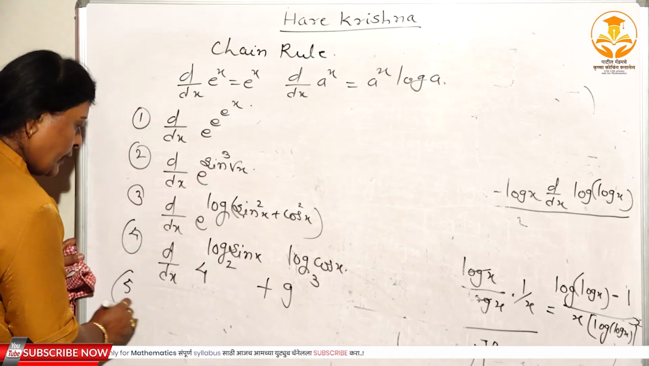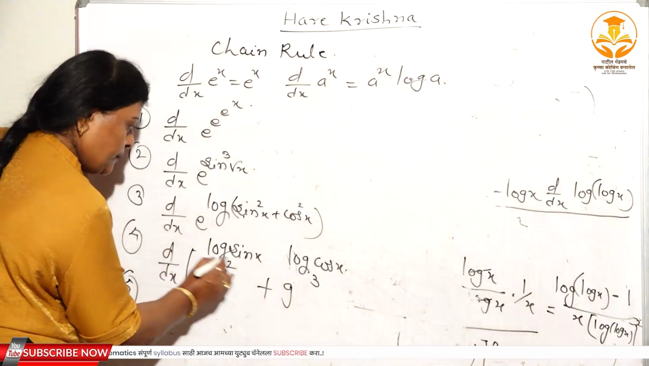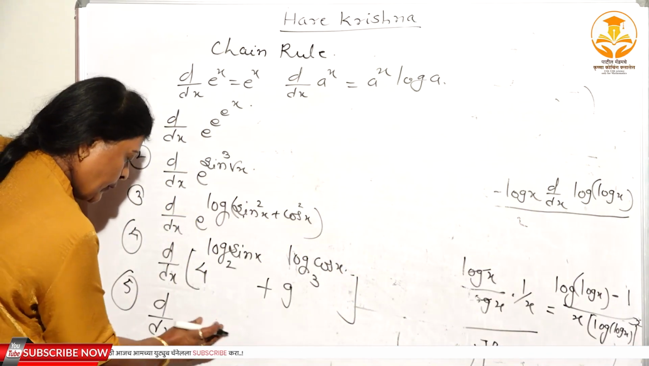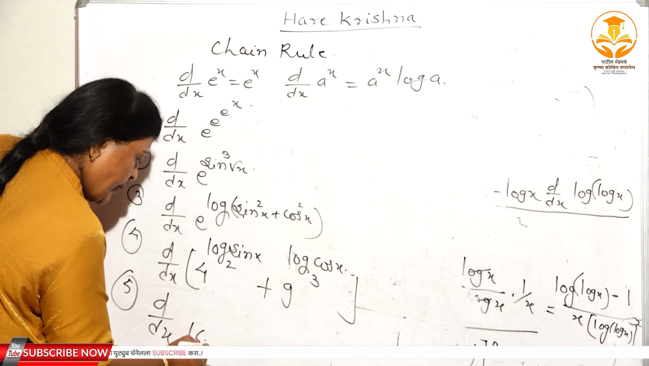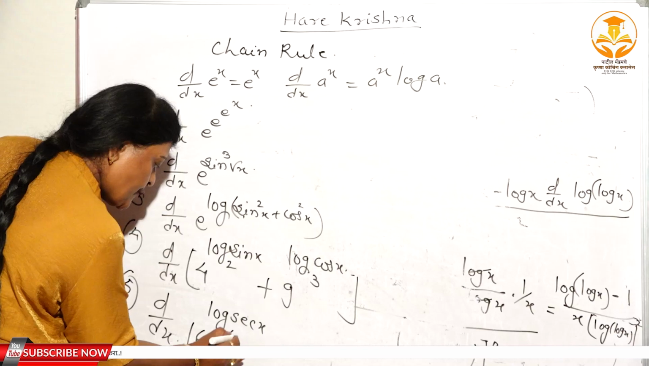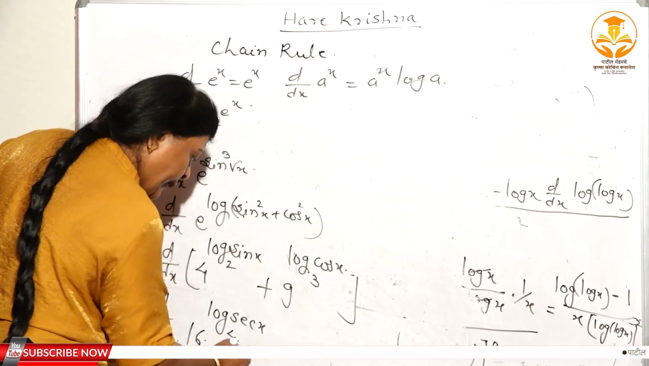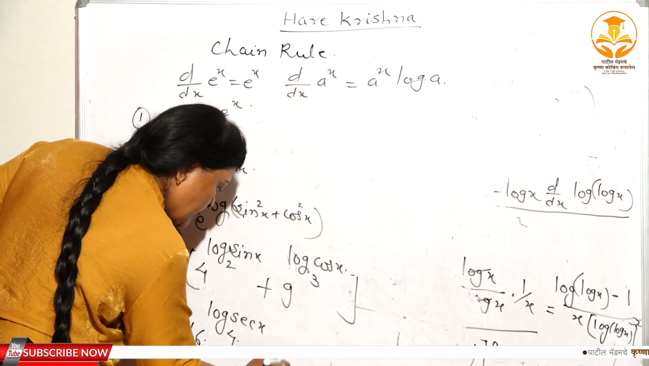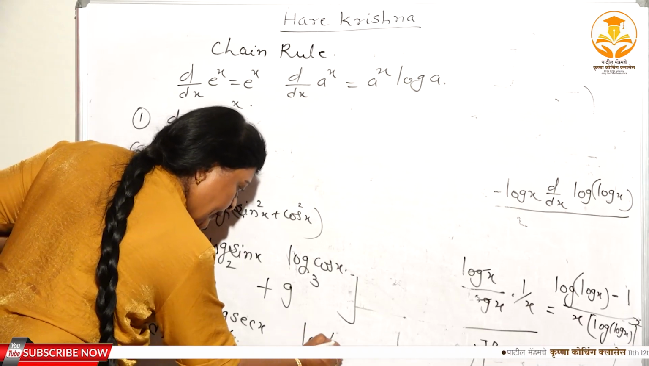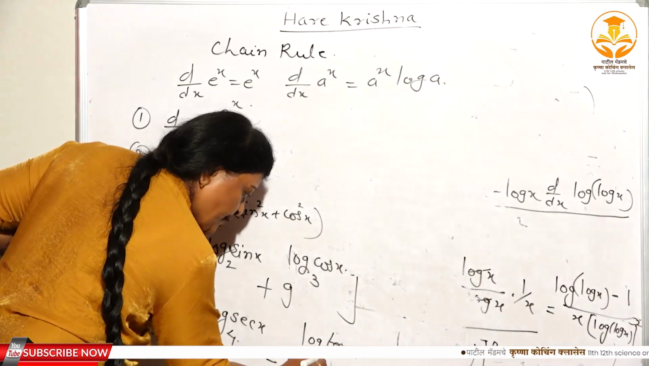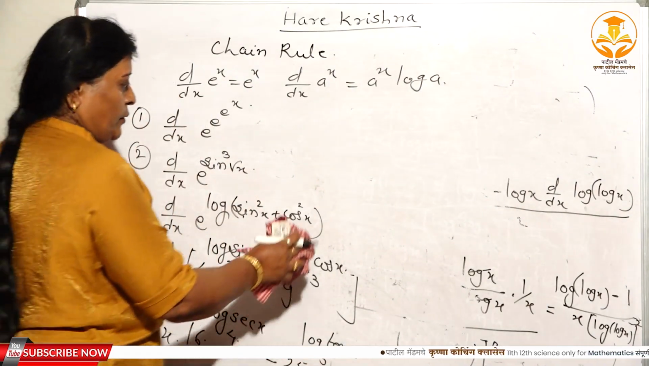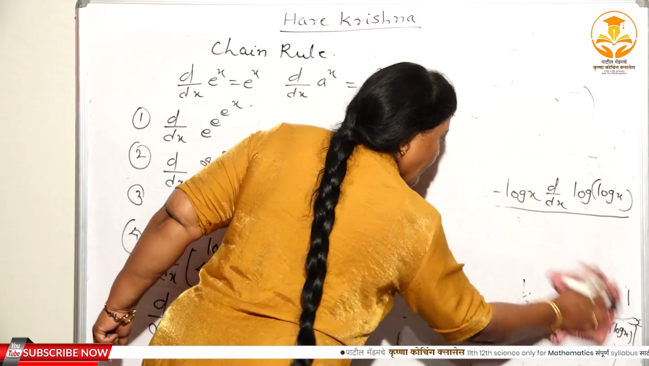And fifth one, d dx of 16 to the power log of sec x to the base 4, minus 25 to the power log of tan x to the base 5, isn't it? So these are the 5 problems here. Again, these are very important.